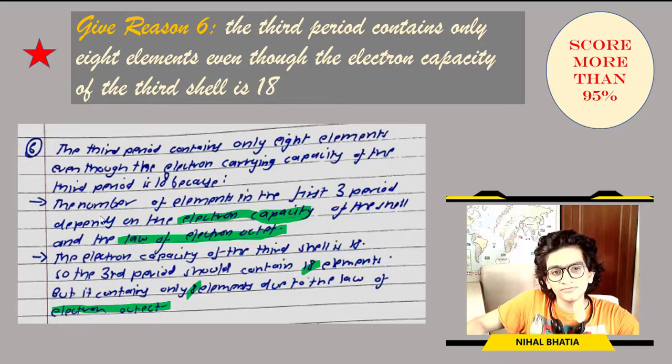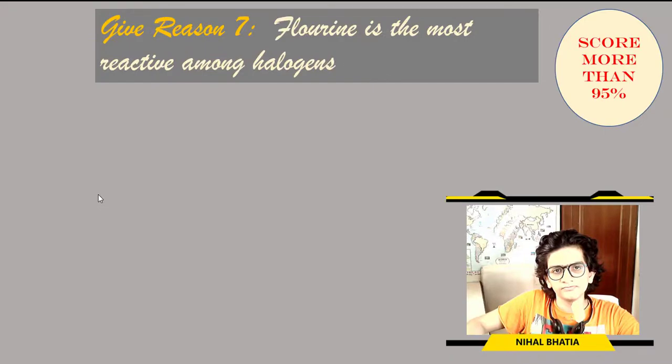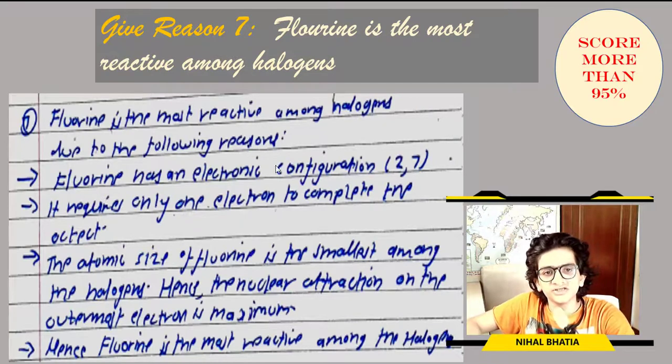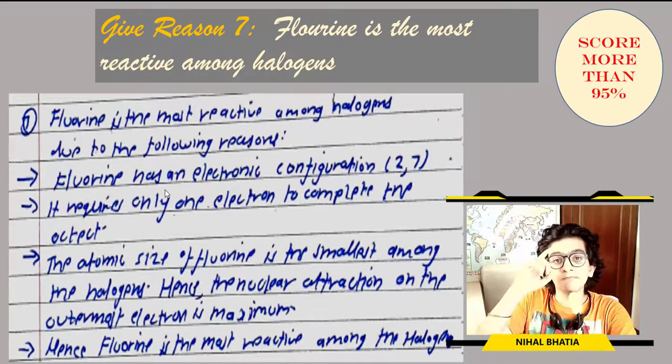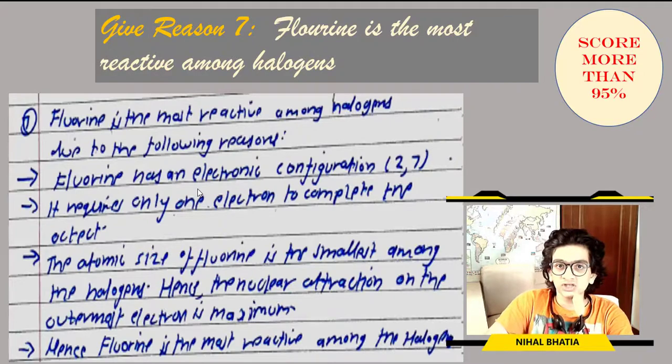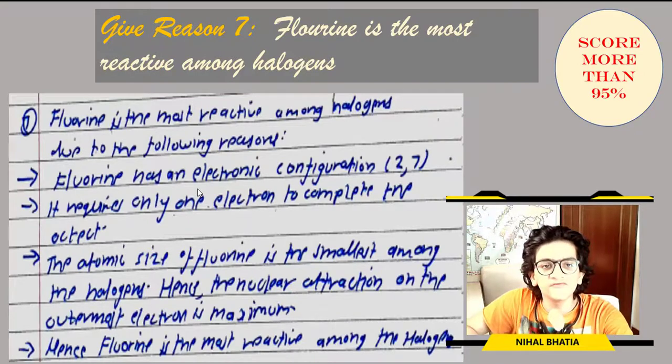Let's move ahead now. Fluorine is the most reactive among the halogens. Fluorine is the most reactive among halogens due to the following reasons. This is the best and the most important answer of this chapter. I would like to call it a fantasy answer because the teachers also love it and the students also love it very much.